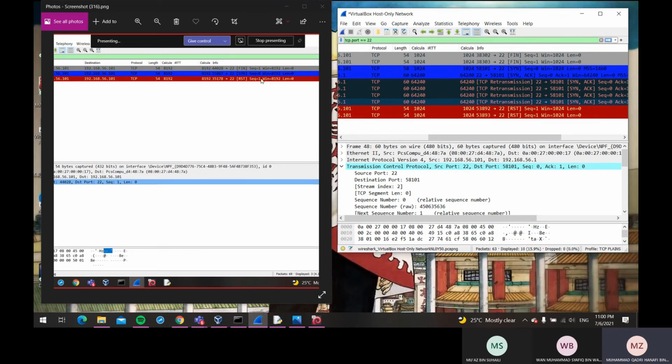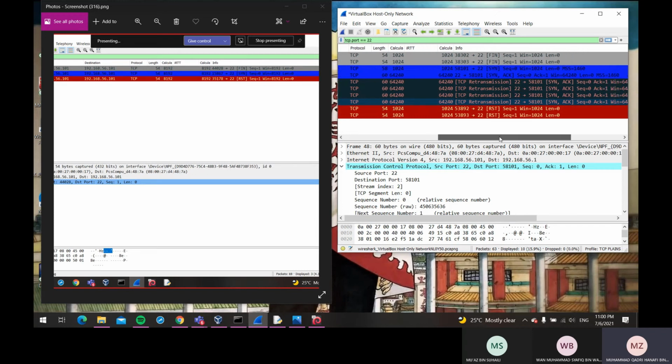For Python, it only sends 1 packet, and for CMD and Nmap, it sends 2 packets.